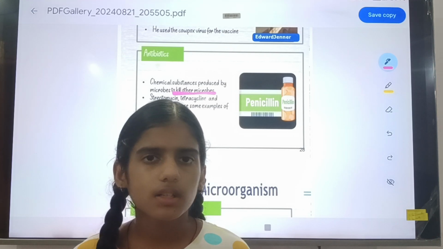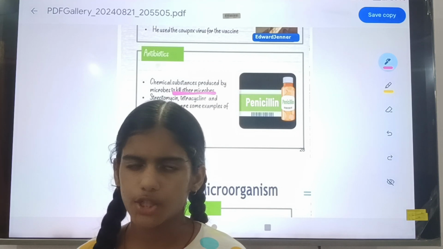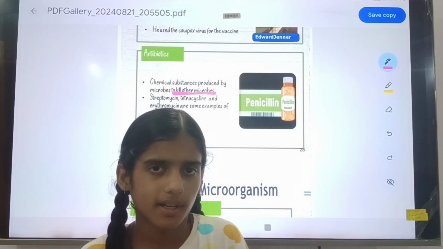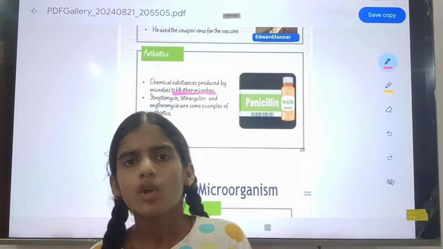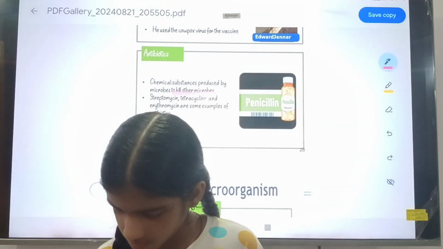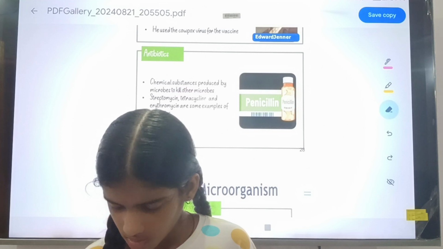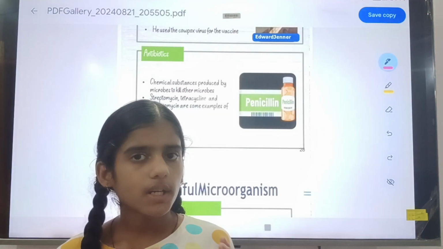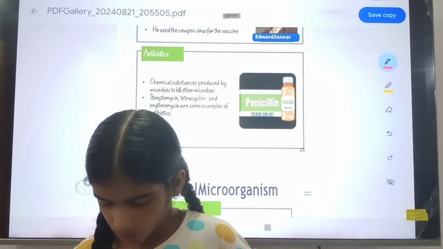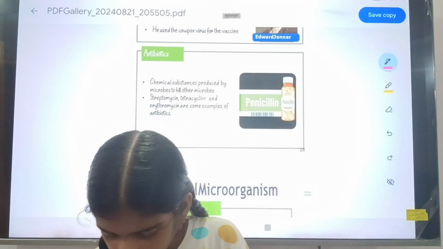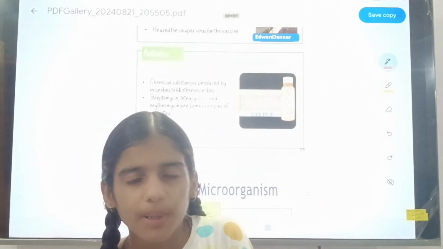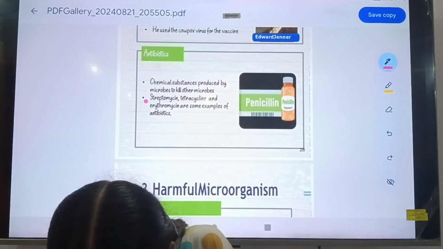So when we take a vaccine, antibiotic or any medicine from a medicine shop, we can use the medicine to fight against another microorganism. The example of an antibiotic is streptomycin. The name is very difficult, but you can remember it. Streptomycin.